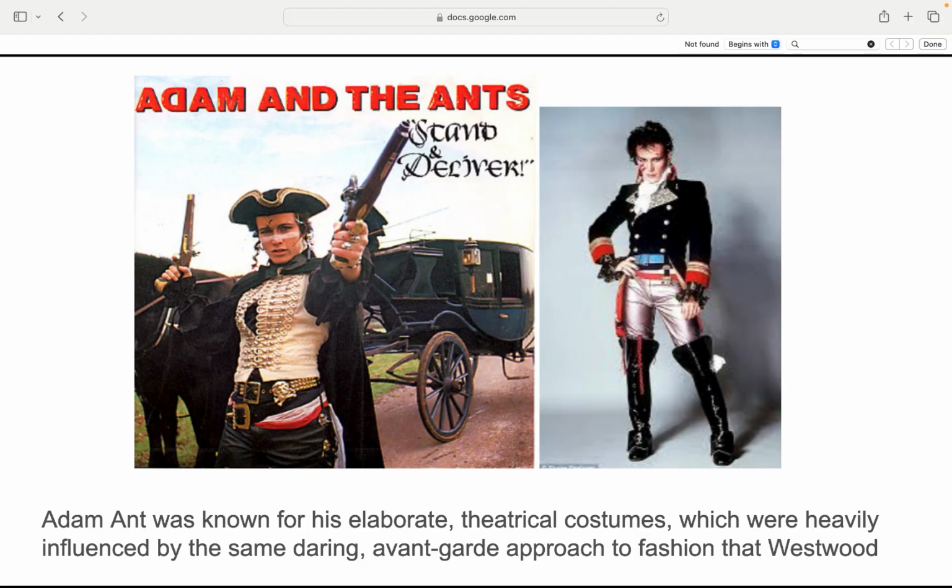Adam Ant, punk's theatrical fashion icon. Known for his wild theatrical costumes, Adam Ant rocked a bold avant-garde style that echoed Vivienne Westwood's rebellious spirit. Together, they pushed fashion beyond the ordinary, turning clothes into performance art with attitude. Fashion wasn't just worn, it was staged.